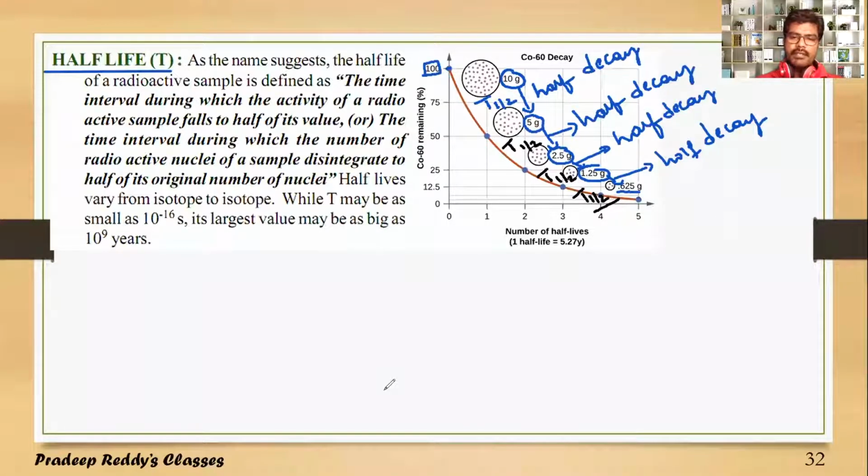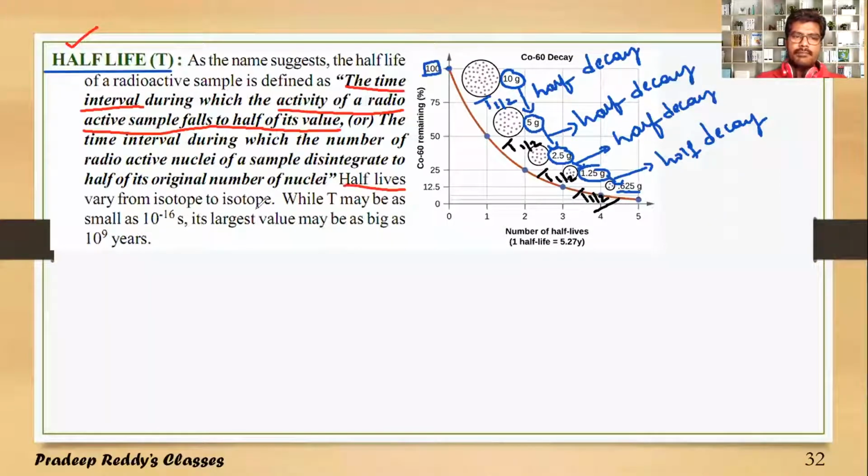So you can define half-life as the time interval during which the activity of a radioactive sample falls to half of its value. 100 will become 50, 50 will become 25, 25 will become 12.5. Such a process continues. The time taken for the nucleus to disintegrate to half of the initial value is said to be the half-life period of the nucleus.